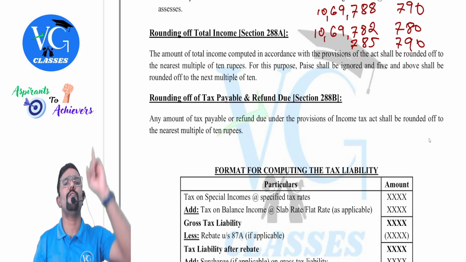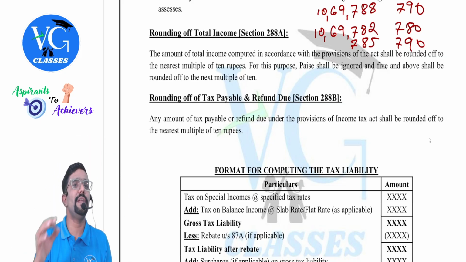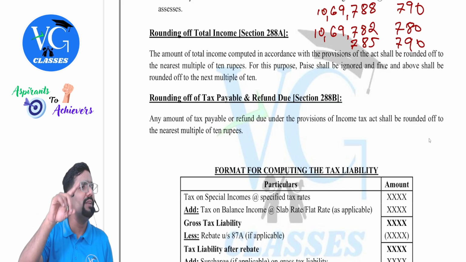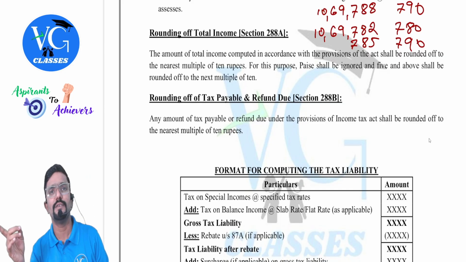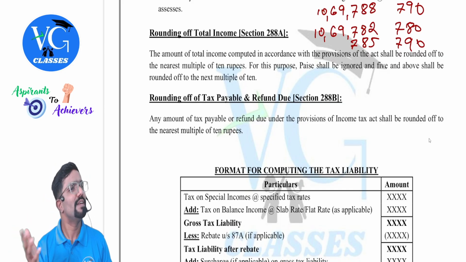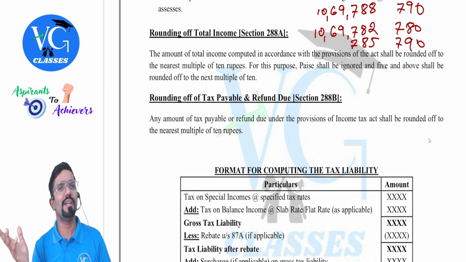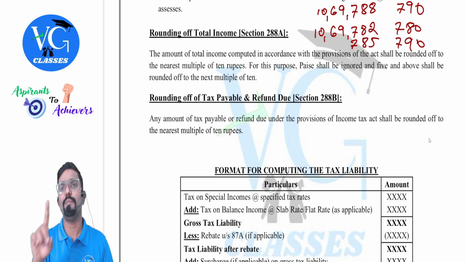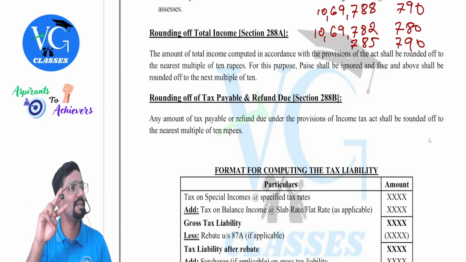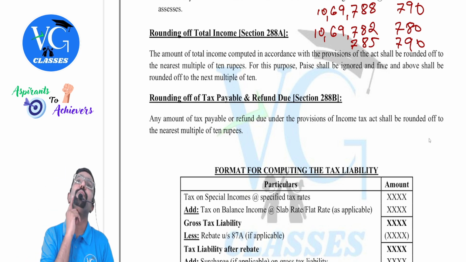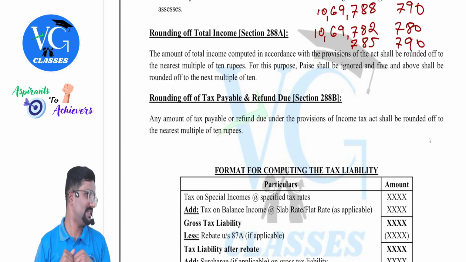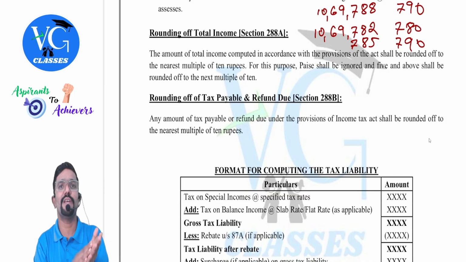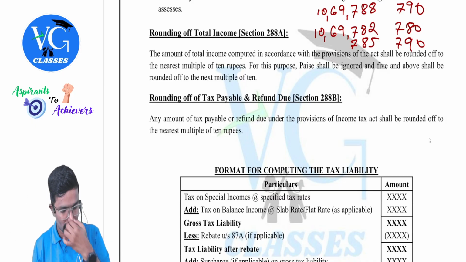288A talks about rounding off of what? Total income. 288B, rounding off of what? Tax liability. Income will come first or tax liability will come first? Income. A will come first or B will come first? A. 288A is rounding off income, 288B is rounding off tax. Because students will get confused in between that also. You decide what will come first. Income will come first. Obviously, only when you have the total income figure, you can calculate tax.